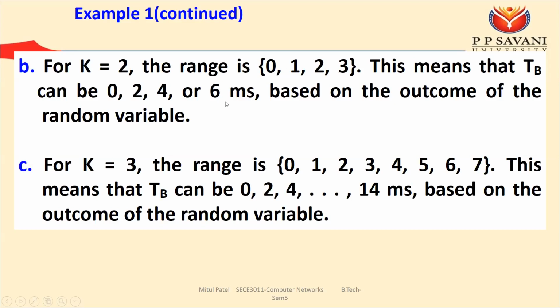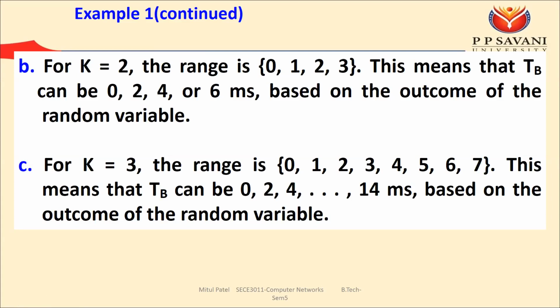So the back off time can be either 0, 2, 4 or 6 millisecond. So the station can wait for 0 time, 2 millisecond, 4 millisecond, or 6 millisecond. So it will reduce the chance of the collision.